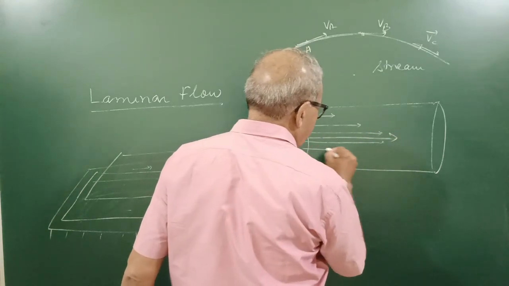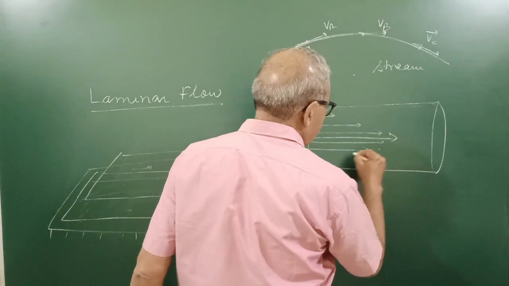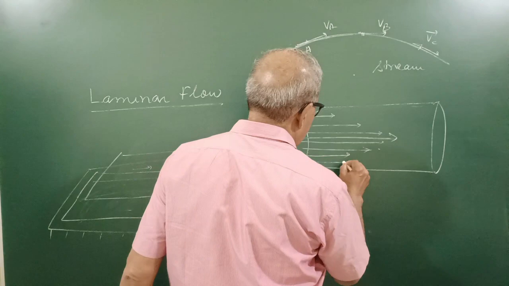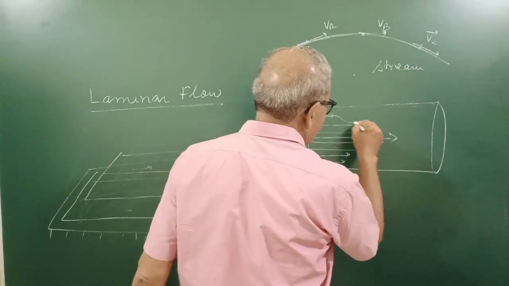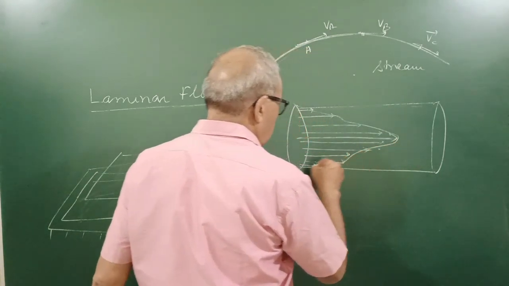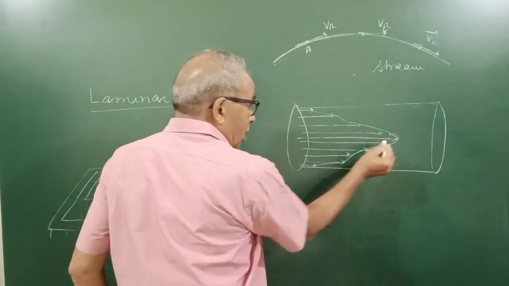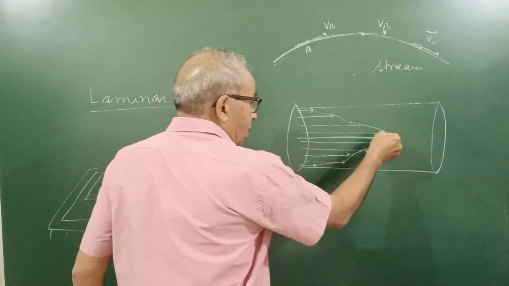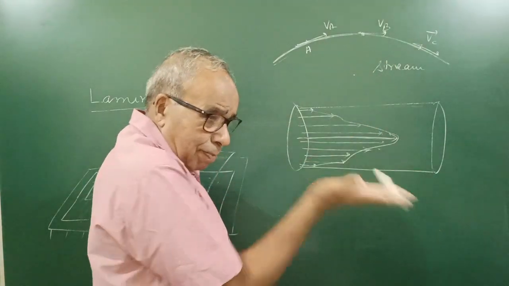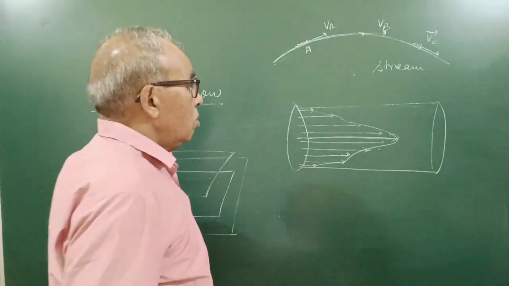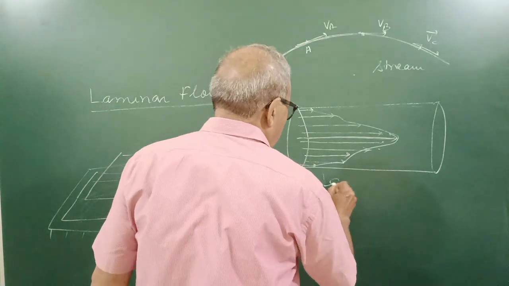The length of the arrow gives the magnitude of velocity, and this gives direction. So a profile type of flow you obtain. This is one lamina, this is another lamina across the pipe from the center. So this is laminar flow.